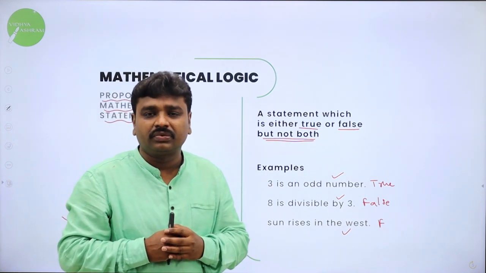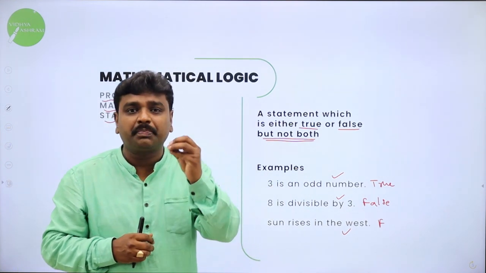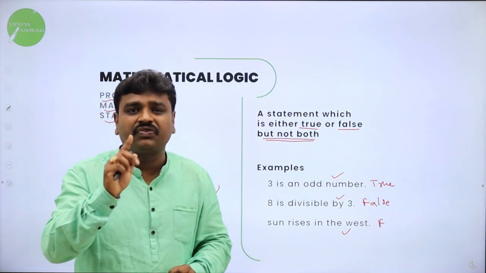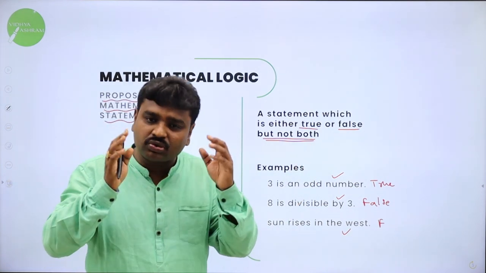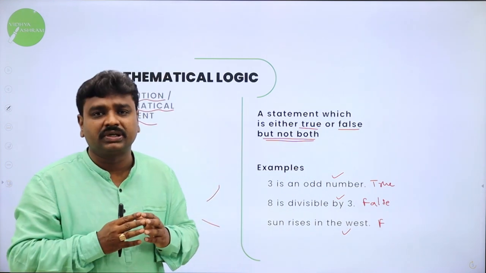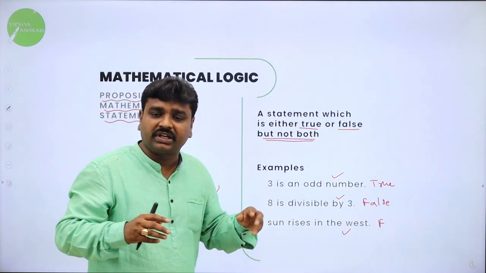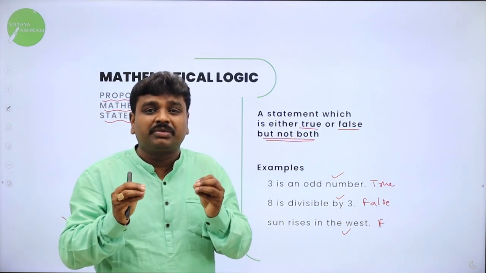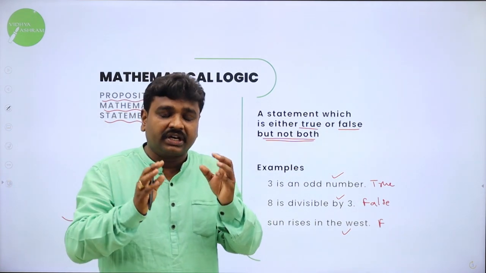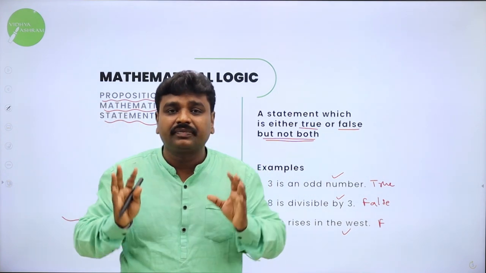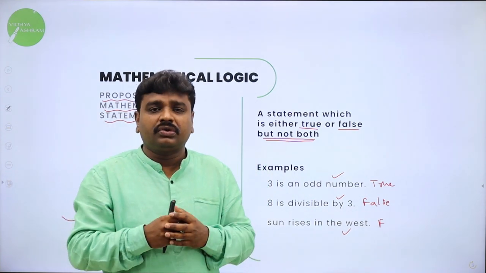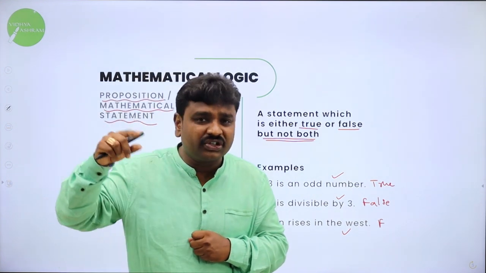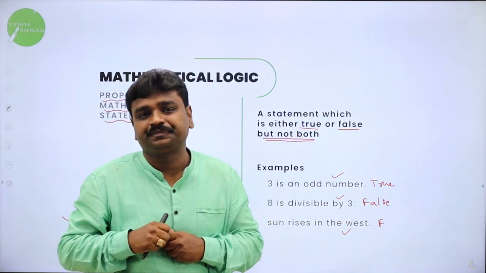Any example you can give. I can tell 9 is a prime number. 9 is a prime number is a proposition, but it is false. I told false is also a proposition, true is also a proposition. Not only mathematical numbers, you can take any statement. For example, I will tell Sachin Tendulkar is a world famous dancer. Sachin Tendulkar is a dancer. All of you are familiar, Sachin Tendulkar is a best cricket player. So what I told is false, but it is a proposition.